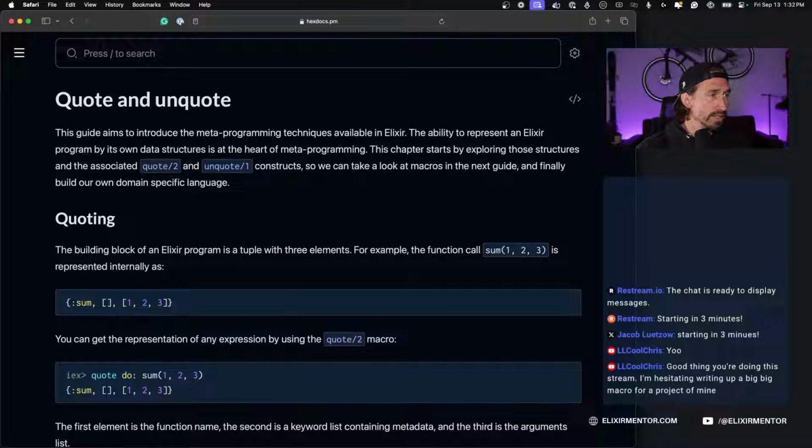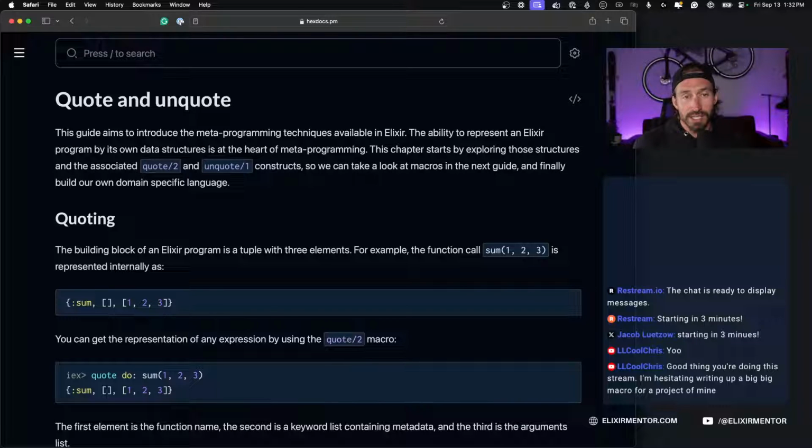Good thing you're doing this stream. I'm hesitantly writing up a big macro for a project of mine. Yeah, macros can be a little intimidating and really easy to make too big a scope and write more code than you need.